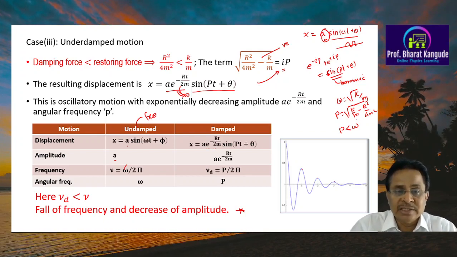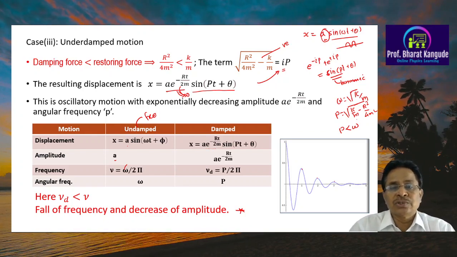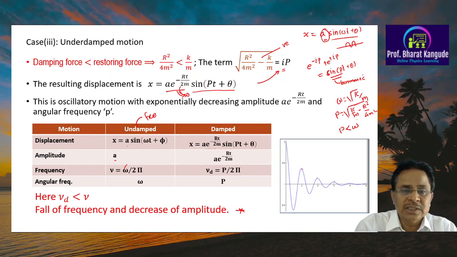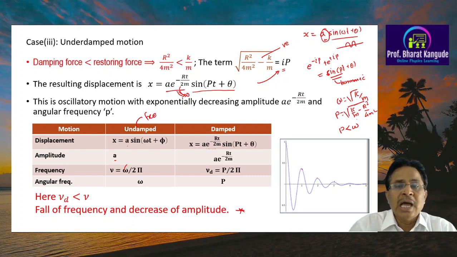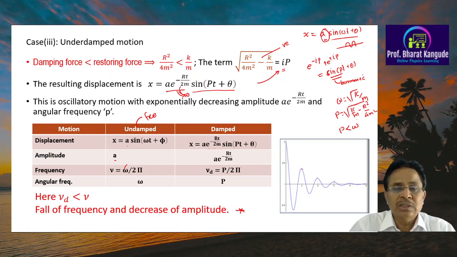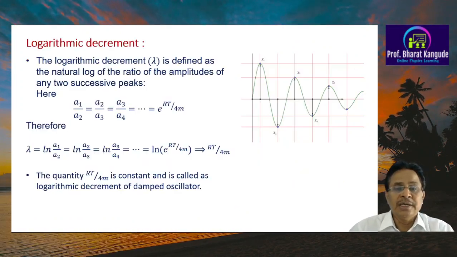To revise this, in chapter 1 we had only one force, here we have two forces. In chapter 1 there is a constant oscillation and constant energy. Here the oscillation doesn't remain constant but goes on decreasing, and the energy of the system also goes on decreasing. These important things we have understood from the three cases as shown here.